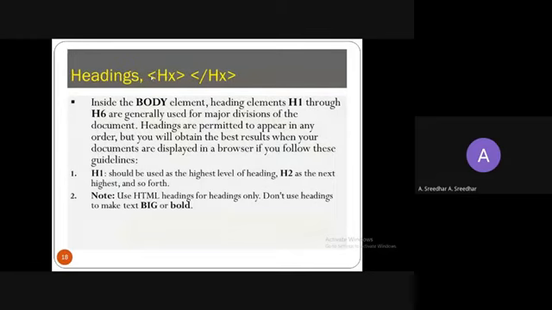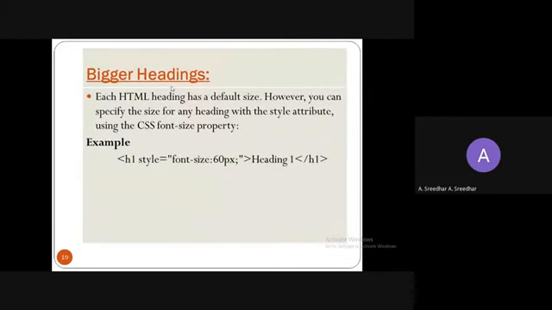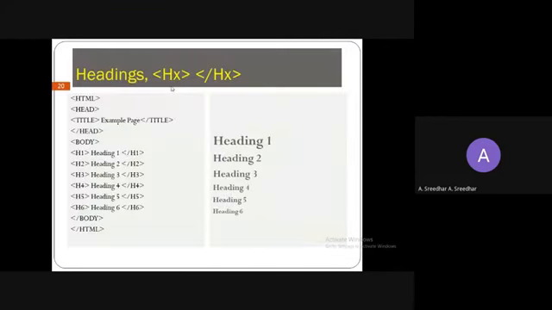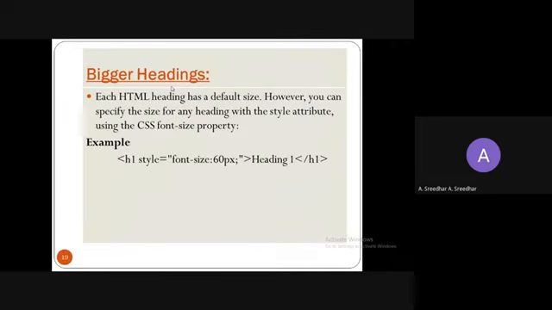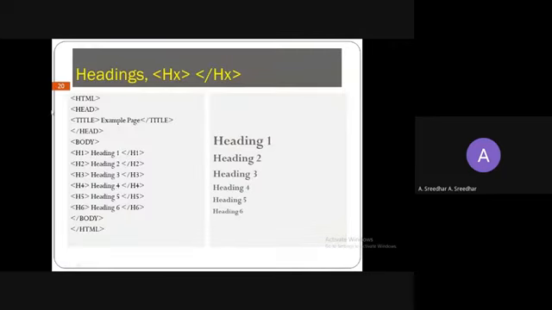So this is HX. X is nothing but the number of the heading. If you use H1 here, the same must be used here. The open heading tag and closed heading tag must be the same. Don't use H1 here and H2 here. The open heading tag and closed heading tag must be the same. And we'll come back to how to use the bigger headings. So these are the headings.